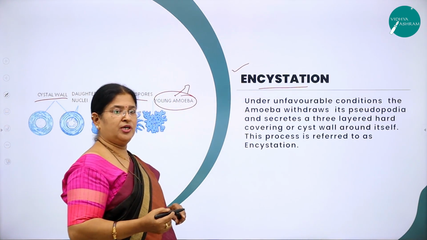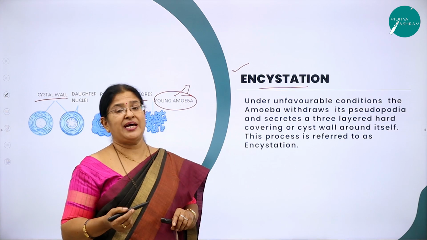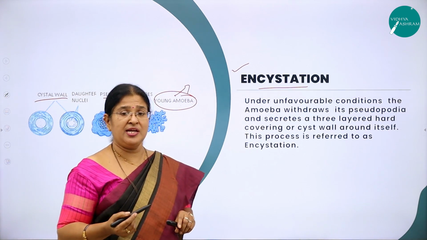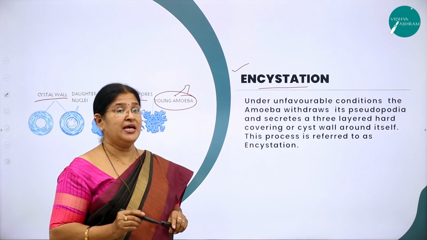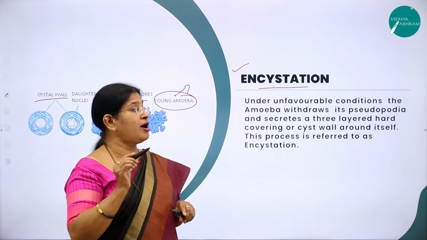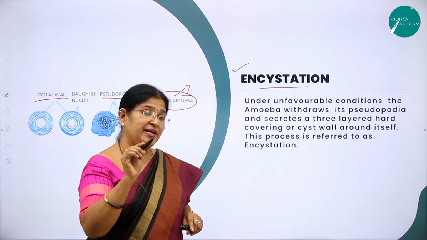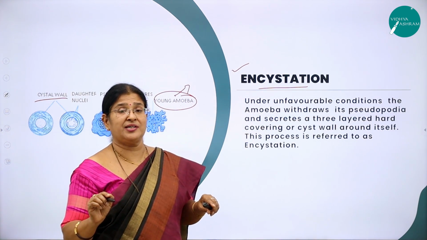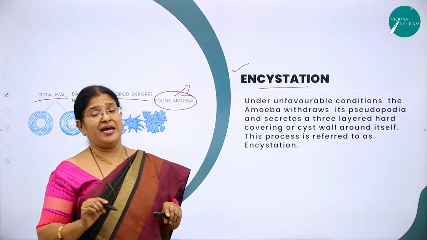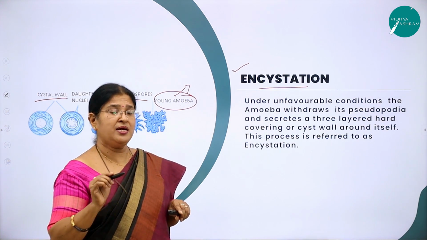Let me define the word encystation once again. So when the animal will adapt this encystation under unfavorable climatic conditions. What do you mean by unfavorable climatic conditions? The climatic conditions are not favoring the animal to carry on the process of reproduction. I told you in the beginning itself, reproduction is not a simple process. There are many factors which will help the animal to carry on this process. So one such is favorable climatic conditions.